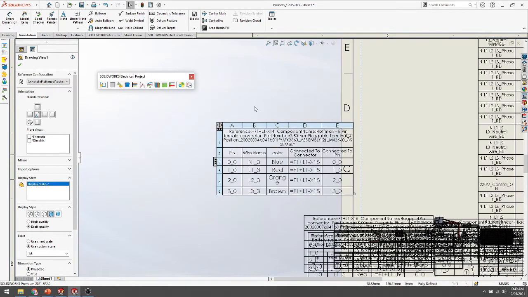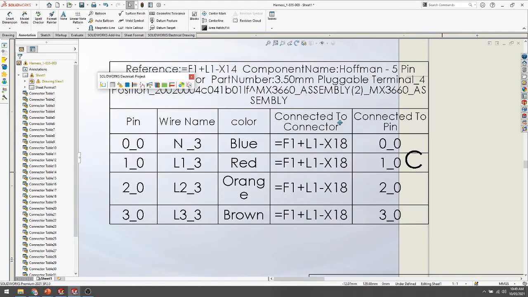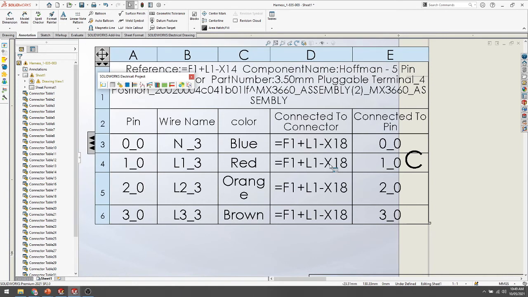If you see here, as table information, pinpoint and terminal marking, wire name, color coding, and connector from, like where is the destination point of this connector, and pin connection also.